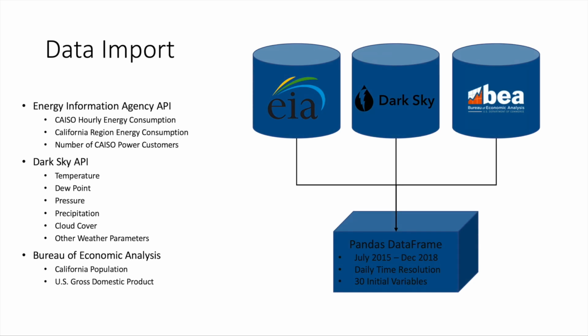3 online APIs were used to collect all the data we needed for this project and pull them into a single Pandas data frame. We collected data from July 2015 through December 2018, and we set all of the data to a daily time resolution. In all, we had about 30 variables initially.